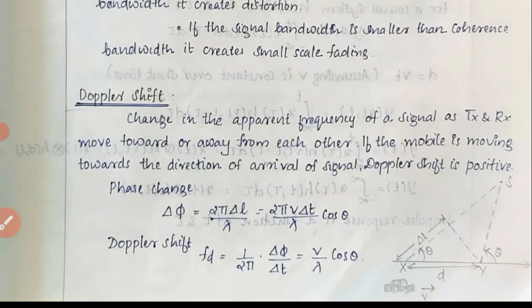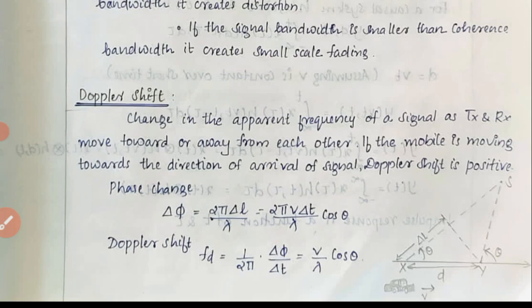That is, Doppler shift is nothing but the change in frequency of the signal when they are moving towards or away from each other. If the mobile is moving towards the direction of the arrival of the signal, this Doppler shift value goes positive.